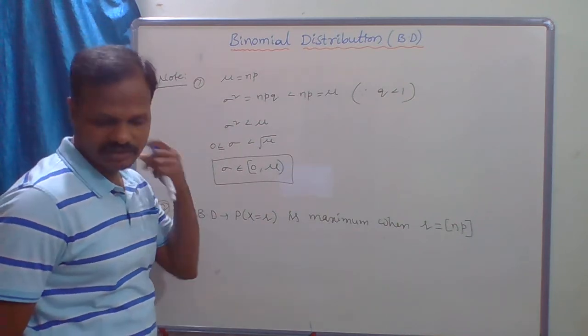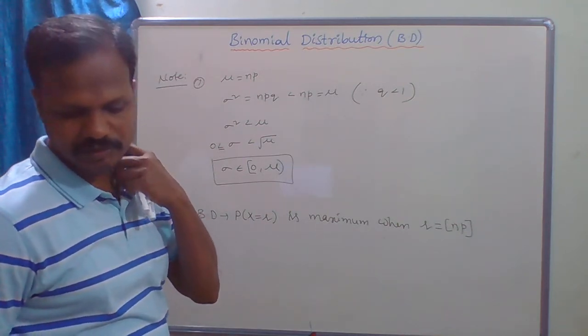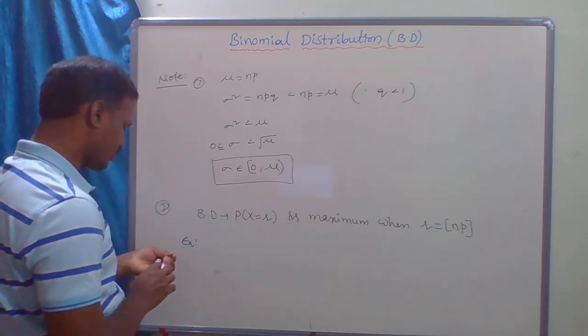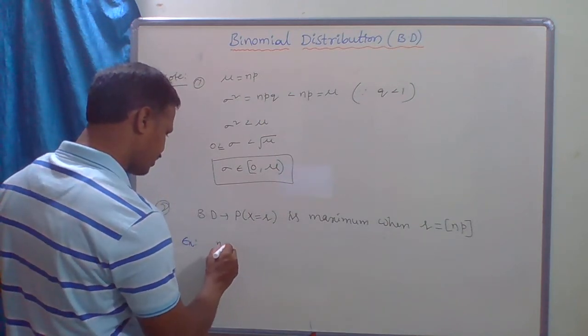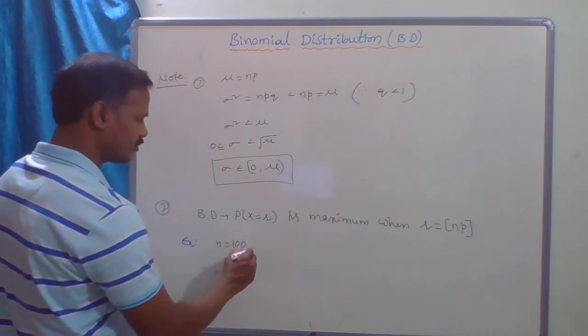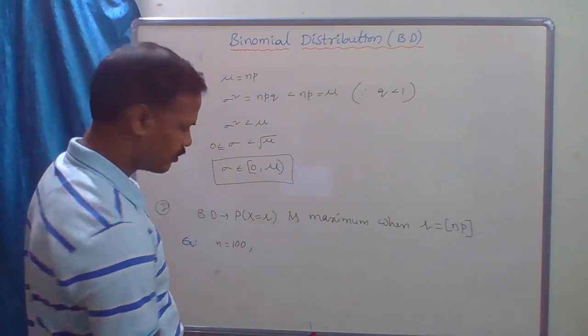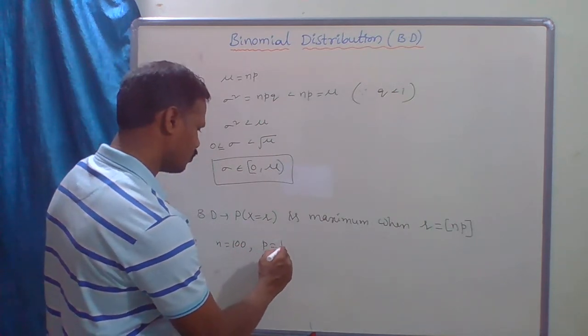Suppose x follows a binomial distribution with parameters n equal to 100 and p equal to 1 by 3.